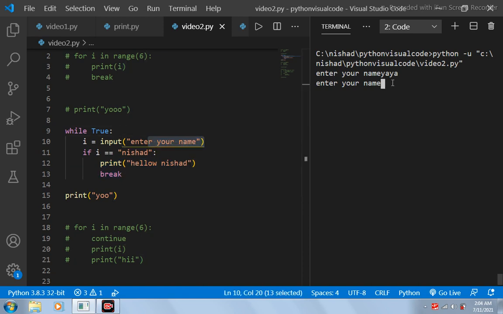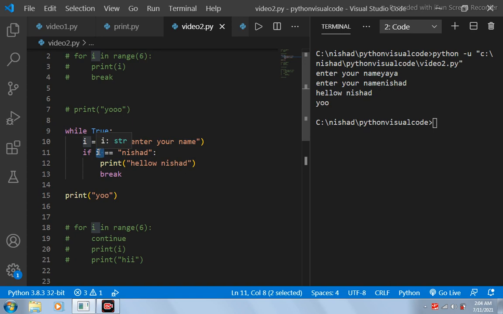Now let's say I enter Nishad. You can see that first of all in i, Nishad will be getting stored, and now Nishad is equal to Nishad. These two values are same, so this if block will be getting executed. So this hello Nishad will be getting printed, you can see over here, and then it has encountered a break statement.